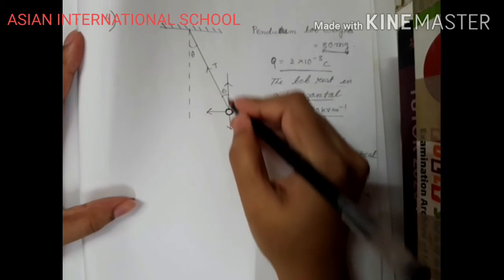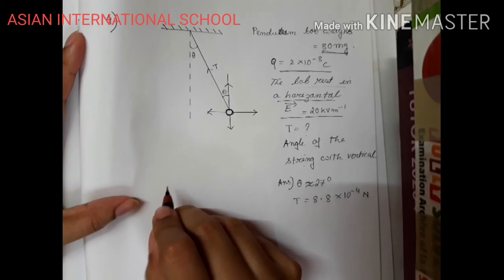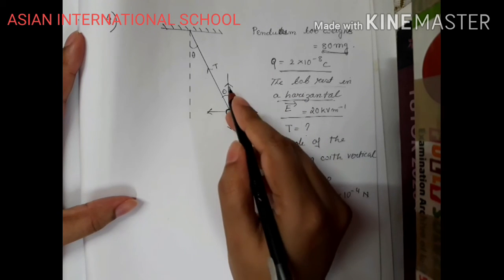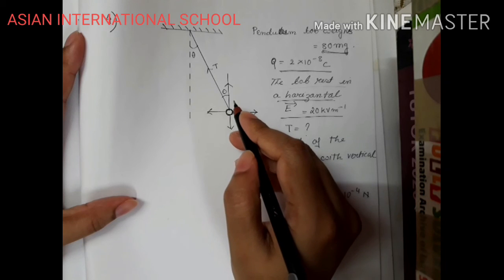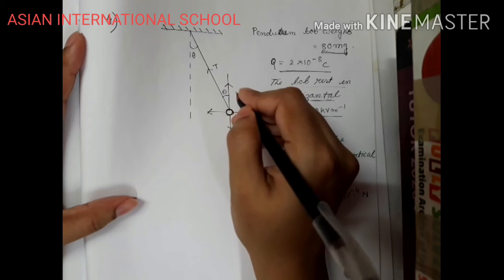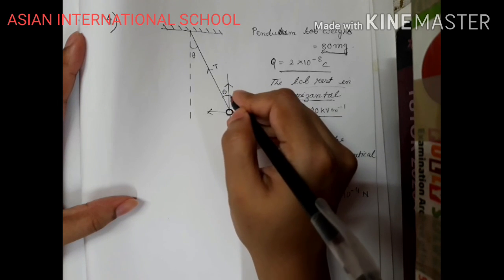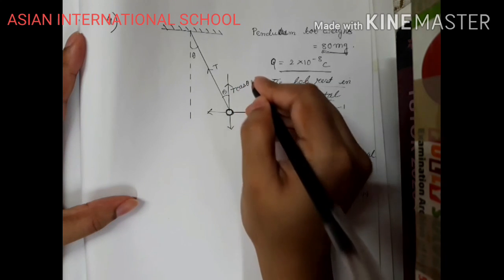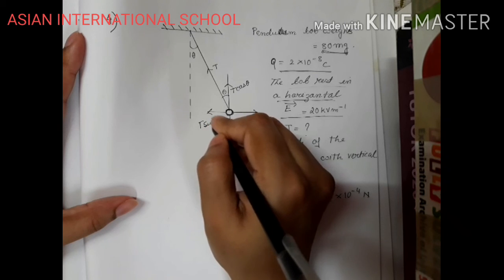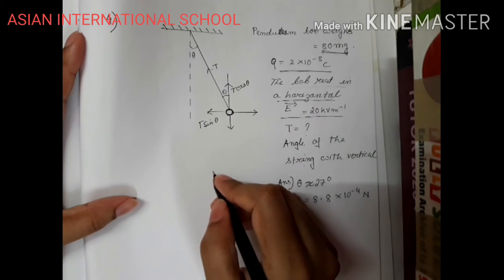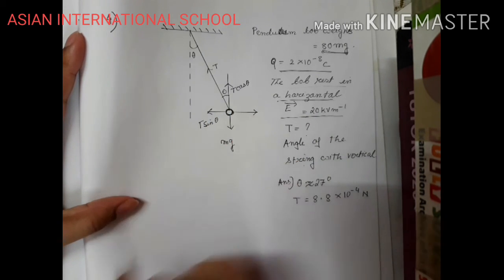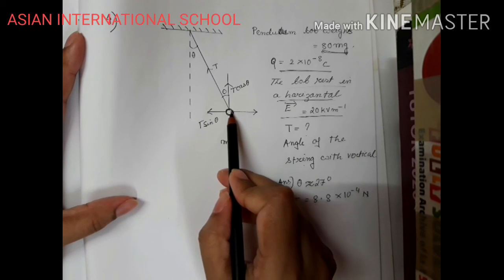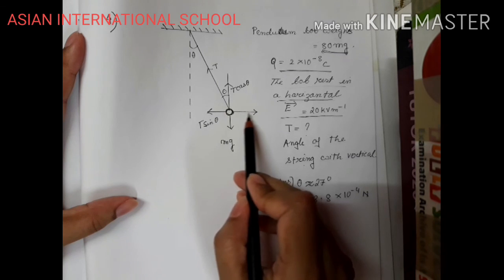So here this is the tension of the string. This tension of the string can be resolved into two components. It's a tensional force, a vector quantity. So it is making an angle theta, that will be T cos theta, and this one will be T sin theta. There is an mg force which is acting downwards, and there is an electric field which is acting on the charge, due to which it is moving in a direction.